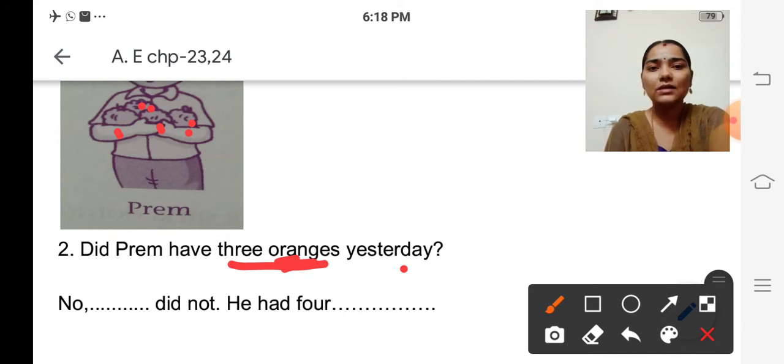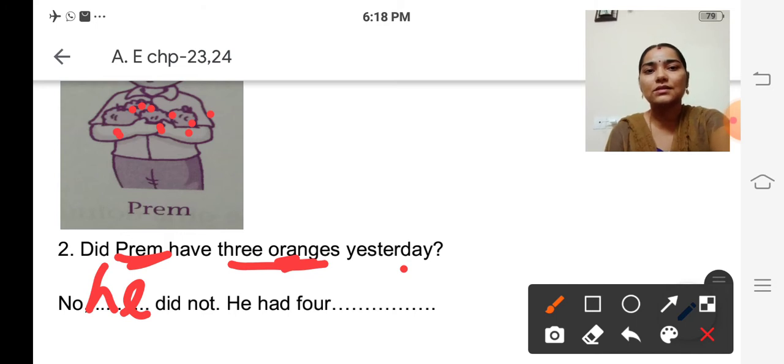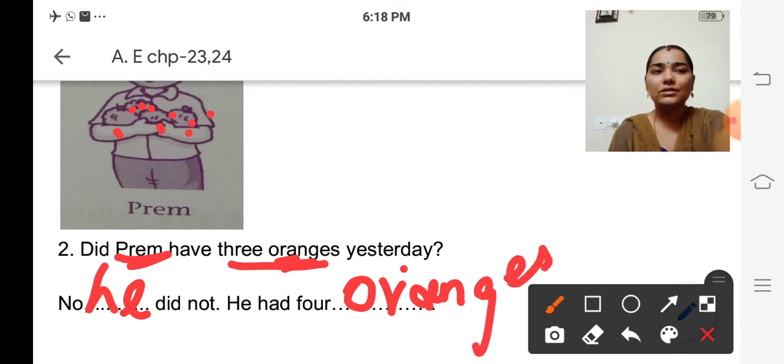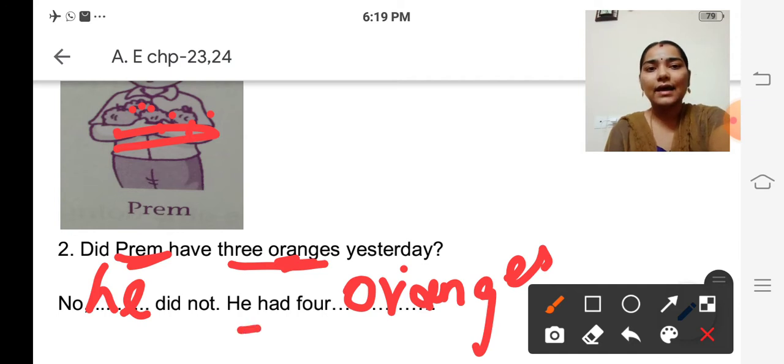So the answer will be no. Prem is a boy, isn't it? So no, he did not. He had how many oranges? 4 oranges, isn't it? He had 4 oranges. Is it clear, children? Yes. Did Prem have 3 oranges yesterday? No, he is having 4 oranges. So, no, he did not. He had 4 oranges.